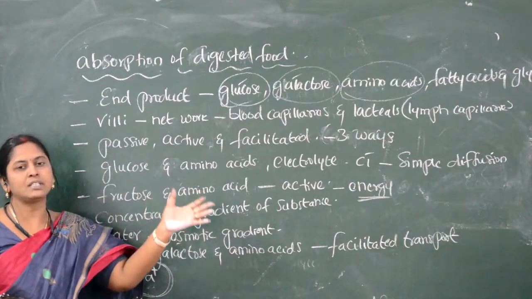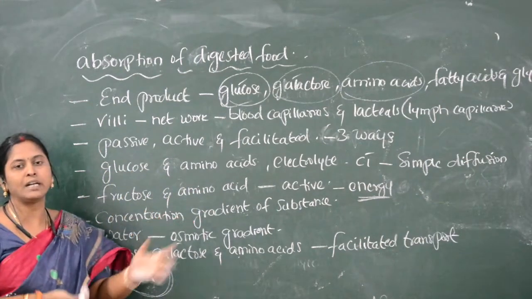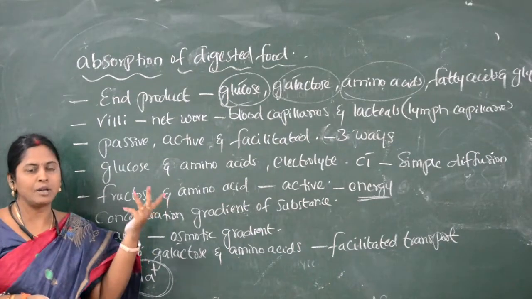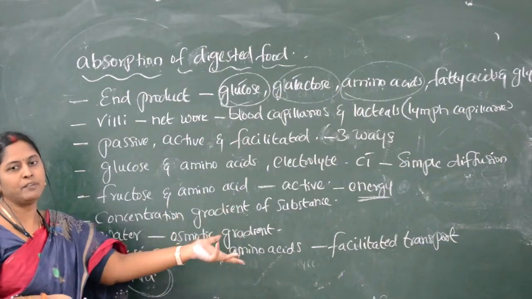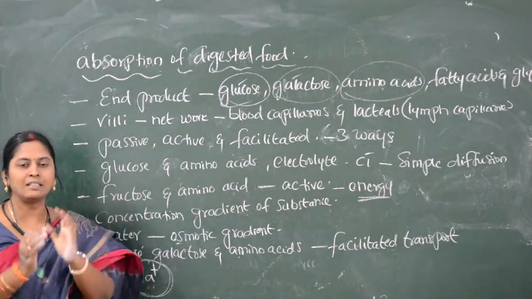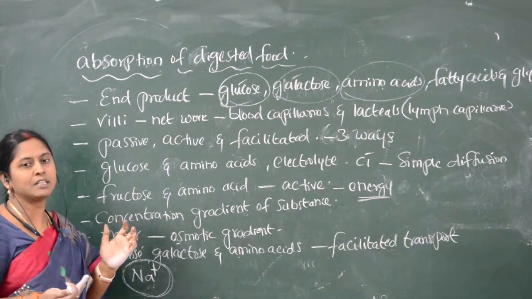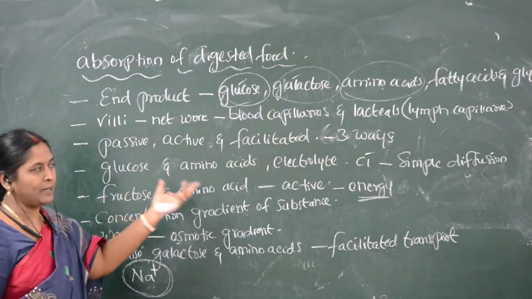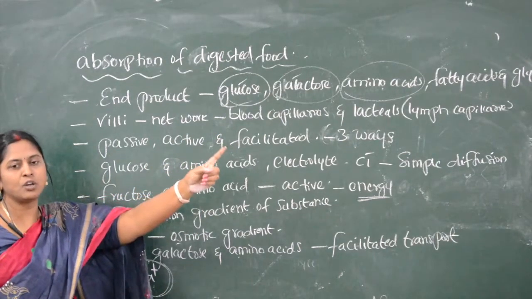And some of the amino acids and glucose enter through the electrolytes through the active process, that is, chlorine ions, or through simple diffusion. So in this way, the food material which is digested in the small intestine is absorbed by different ways into the blood capillaries. But which is left here? Fatty acids and glycerol are left.